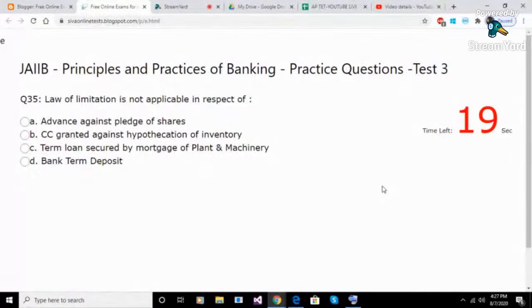Question 35. Law of limitation is not applicable in respect of. Option A. Advance against pledge of shares. Option B. CC granted against hypothecation of inventory. Option C. Term loan secured by mortgage of plant and machinery. Option D. Bank term deposit. Answer D. Bank term deposit.